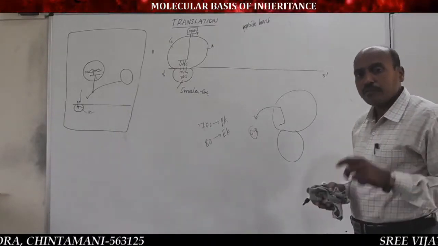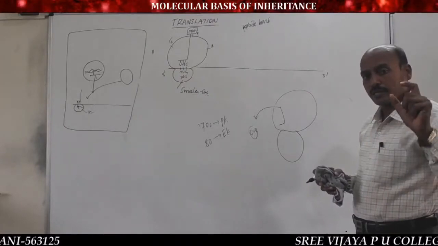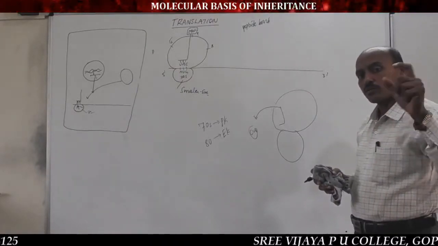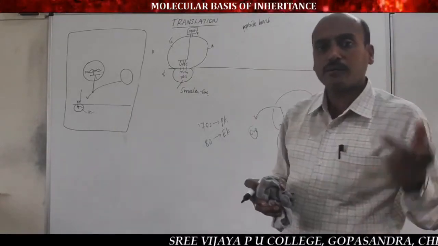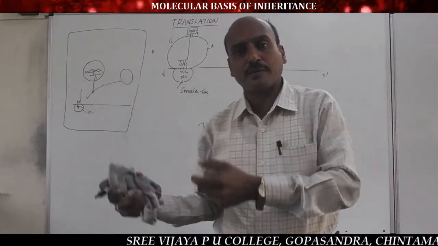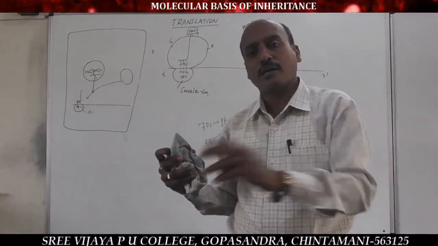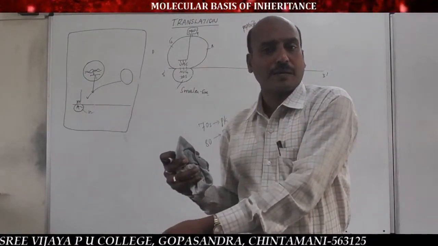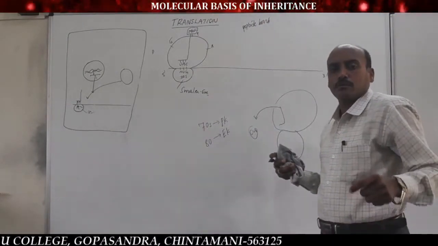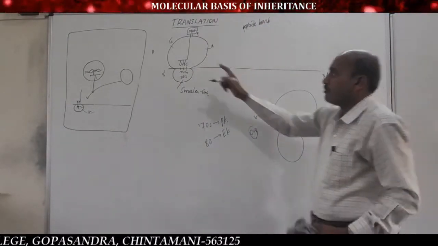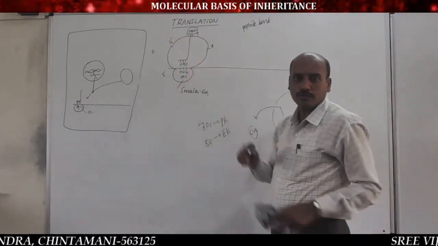So after complete functioning of tRNA, that is the coding of amino acid, the empty tRNA comes out of the ribosome into the cytoplasm, enters into the cytoplasm through the exit site and is soluble in the cytoplasm of the cell. That is the function of the E site. The exit site acts as the outdoor.